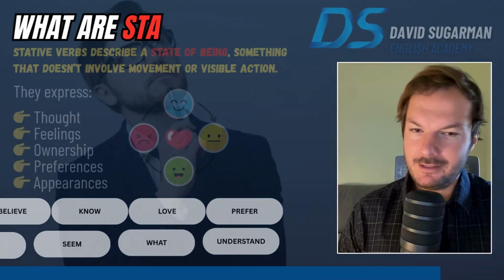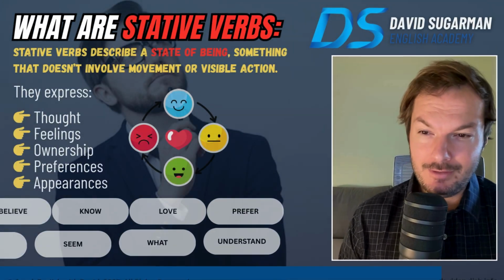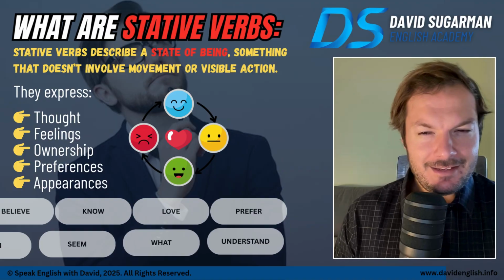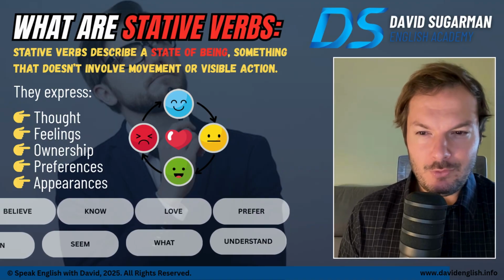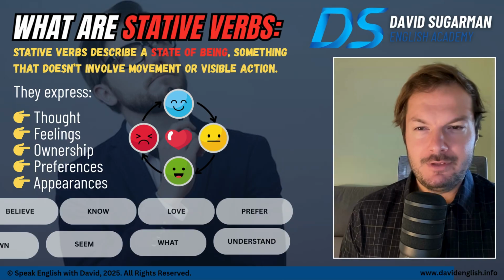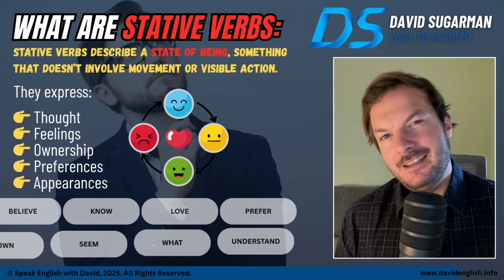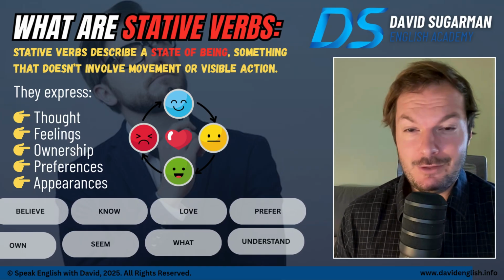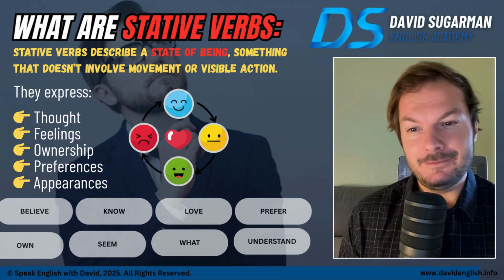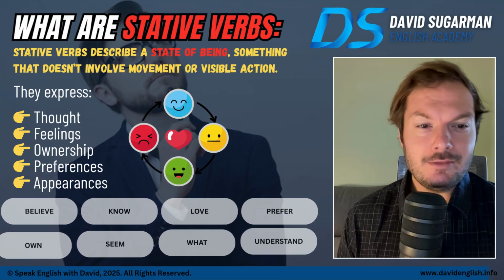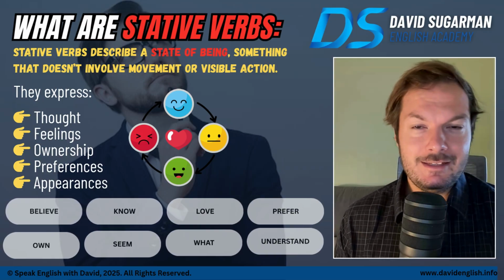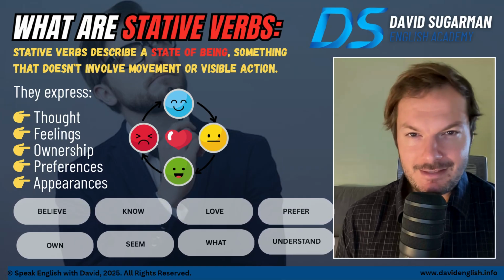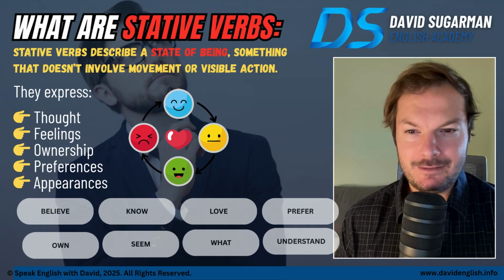So, what are stative verbs, you might be asking yourself? Stative verbs describe a state of being, something that doesn't involve movement or visible action. In other words, if you can't see them doing this or hear them doing this, it's most likely a stative verb. They express your thoughts, your feelings, ownership, your preferences, and experiences.